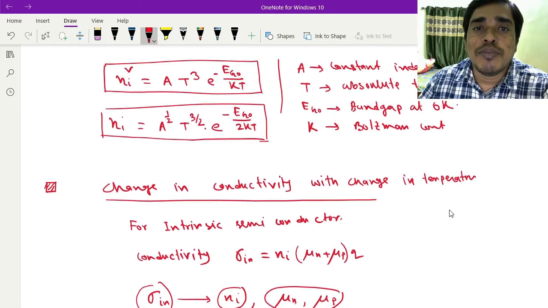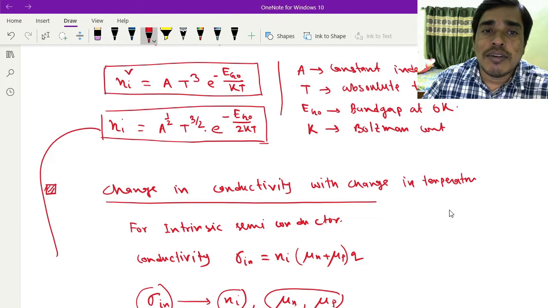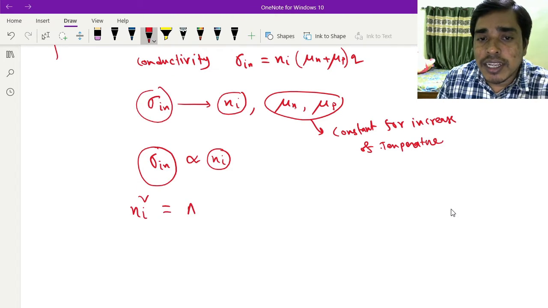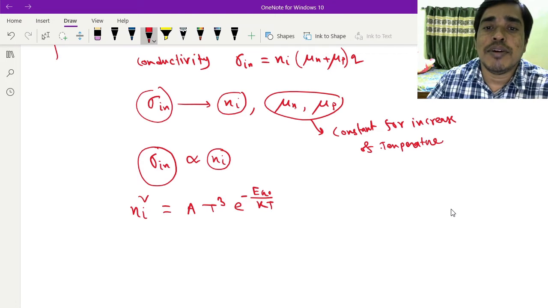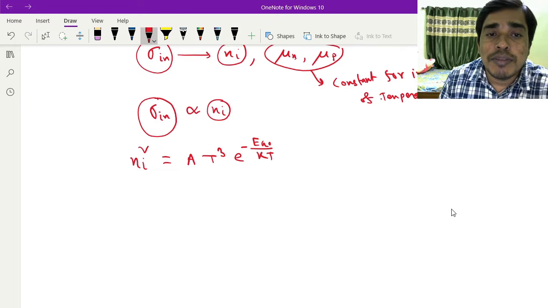This is the formula for intrinsic carrier concentration: Ni square is given by A T to the power 3 e to the power minus Eg0 divided by kT. So from this equation we can write Ni equals this.